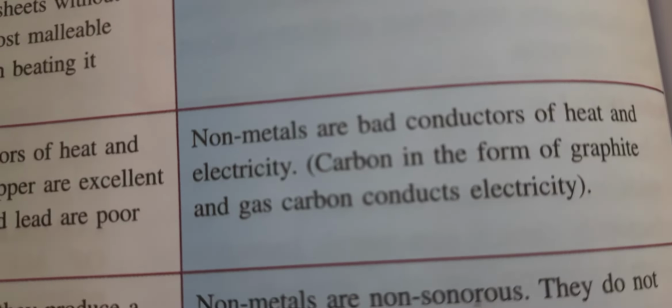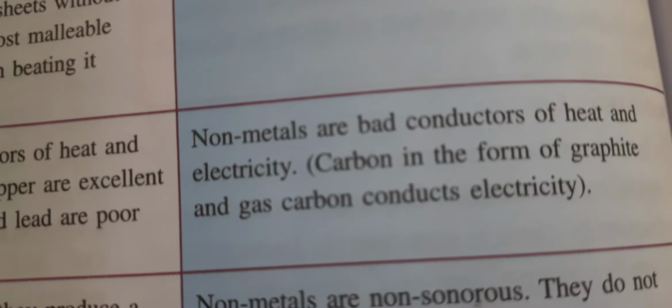Understood? So carbon has forms like graphite and gas. Graphite conducts electricity, the only exception. In your pencil, the graphite which is present, through that we can pass electricity. Otherwise, all the non-metals are generally bad conductors of heat and electricity. Metals are good conductors. In this also there is an exception: tungsten and lead are poor conductors. Only these two are the exceptions.